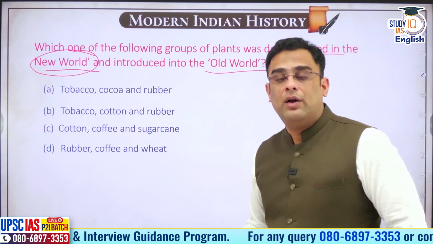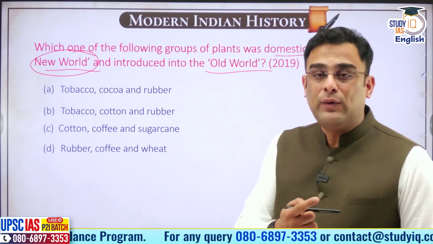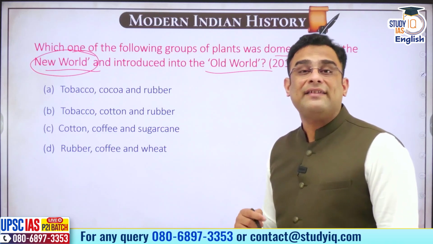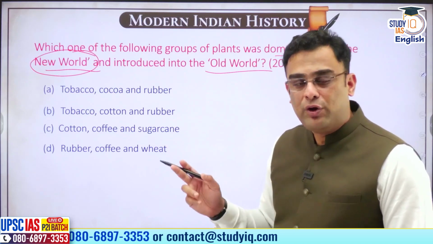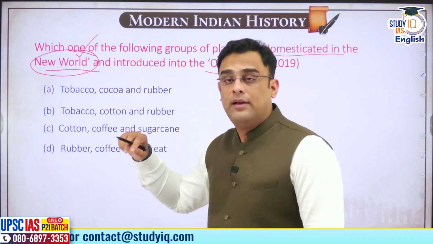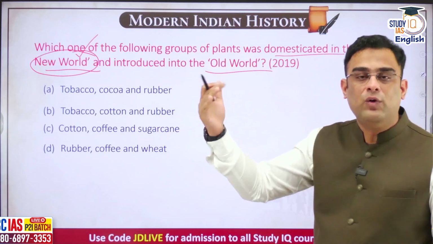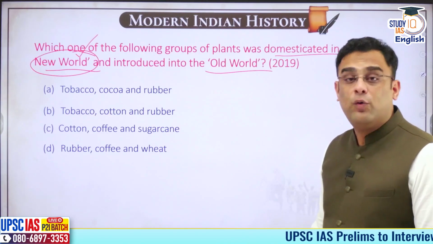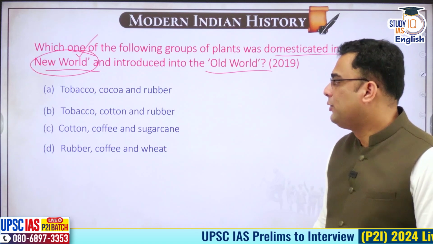Amerigo Vespucci, when he went to America, realized, unlike Columbus who had actually gone earlier, that he had discovered a completely new land. And when he went back to Europe, he in fact wrote a book called The New World. And this became the epithet, the sobriquet or title of the two Americas, the New World. From this New World, which crops have been introduced to the Old World? That is what we are going to see.